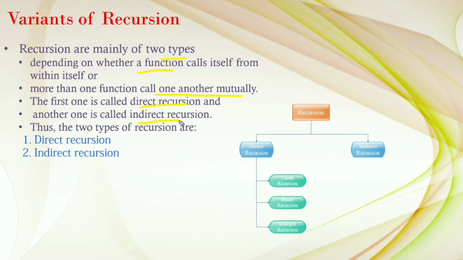That means we can have multiple functions, where one function calls another, that function calls another function, and that function again calls the first function. These are mutual function calls. This is called indirect recursion. So recursion is of two types, direct recursion and indirect recursion. And direct recursion is again classified into linear, binary and multiple recursion. We have many variants of recursion, and those can be discussed here.